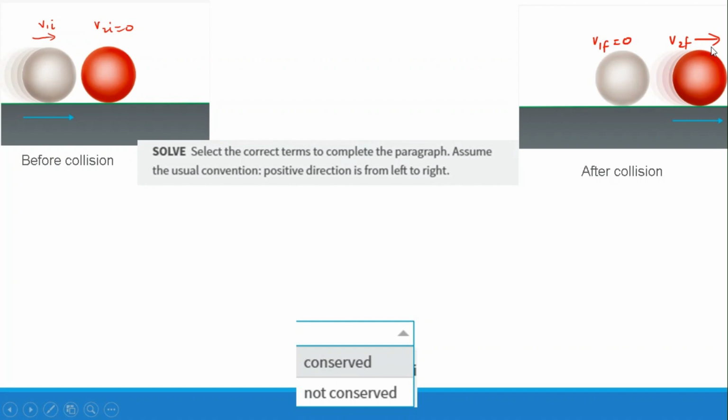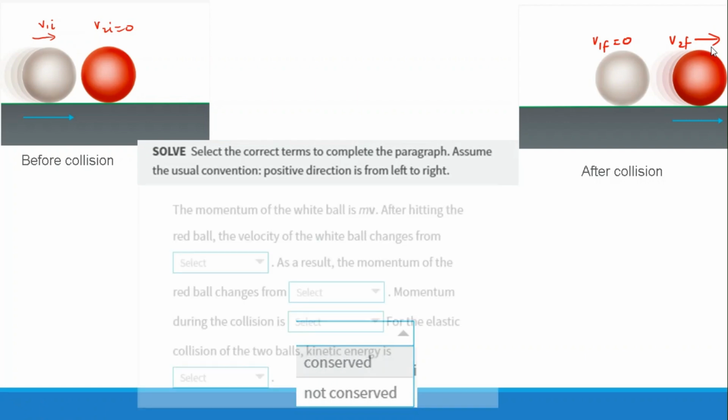So after the collision they are separating. Analyzing the system, if no energy is lost, then it is perfectly elastic, and if energy is lost, this is a simple inelastic collision.